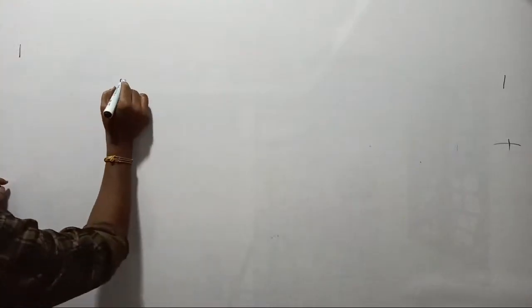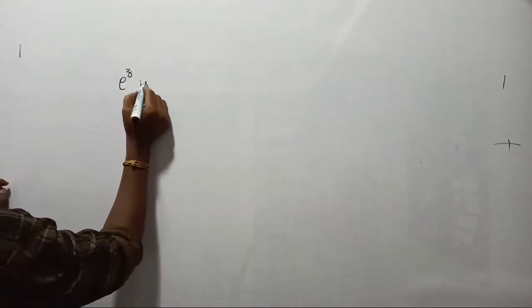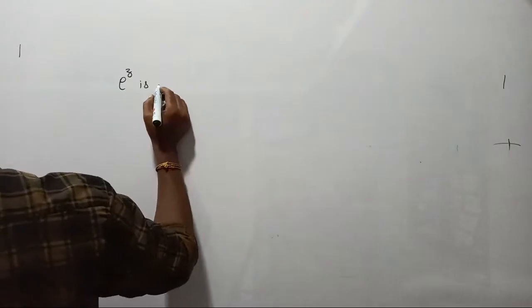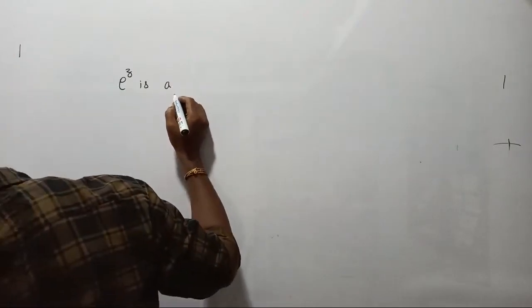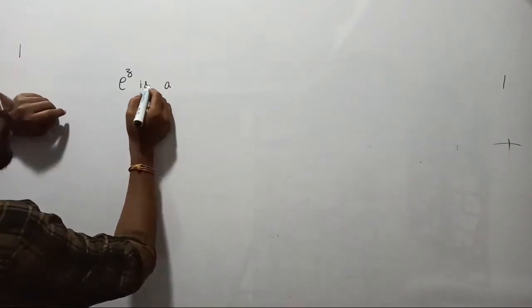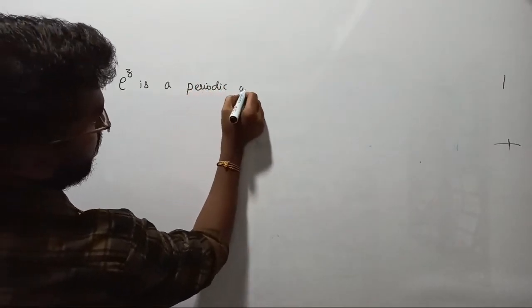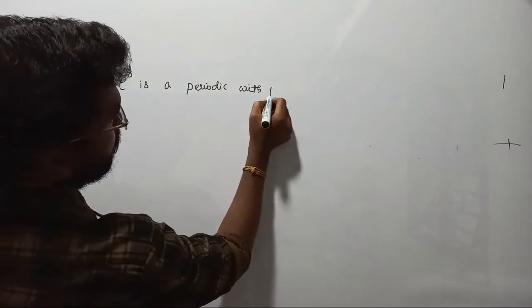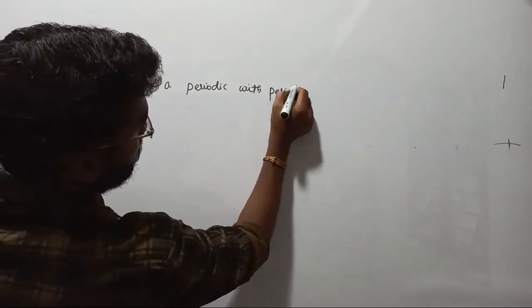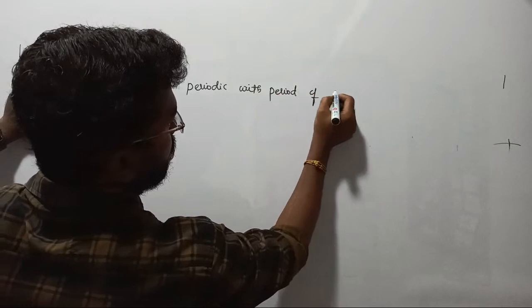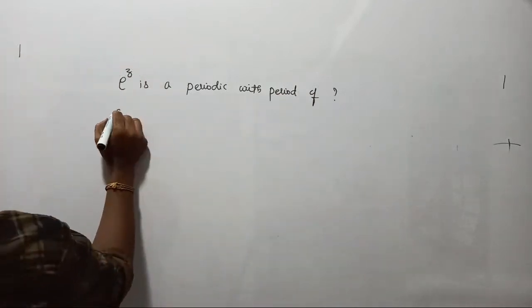Sorry, there was some small disturbance. Fine. The question is: e power z is periodic with a period of what? That is the question, and they have given four options.